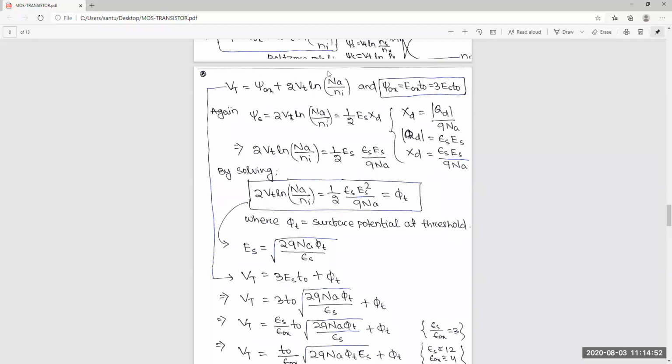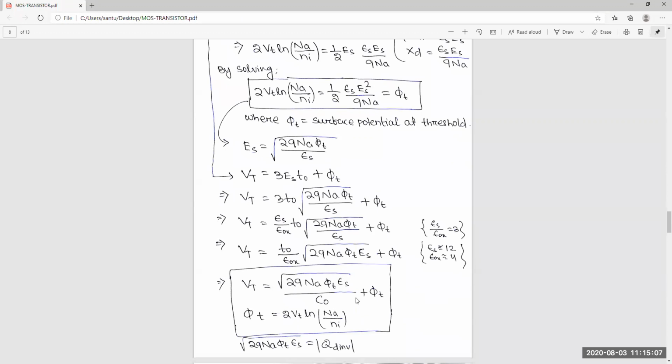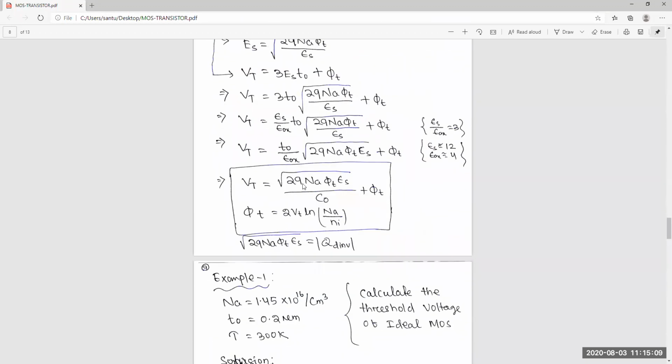It needs to be derived. This part is the area under that, that is the area of the triangle. And this is a simple thing: Ex into t is 3 times Es into t. If you put it in, you'll get the final Vt equal to 2q Na phi t, where phi t is the surface potential at threshold, epsilon s by C0.